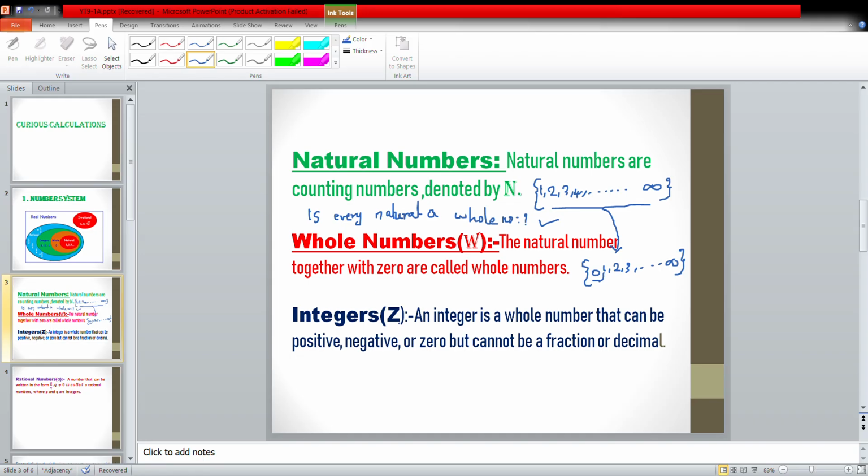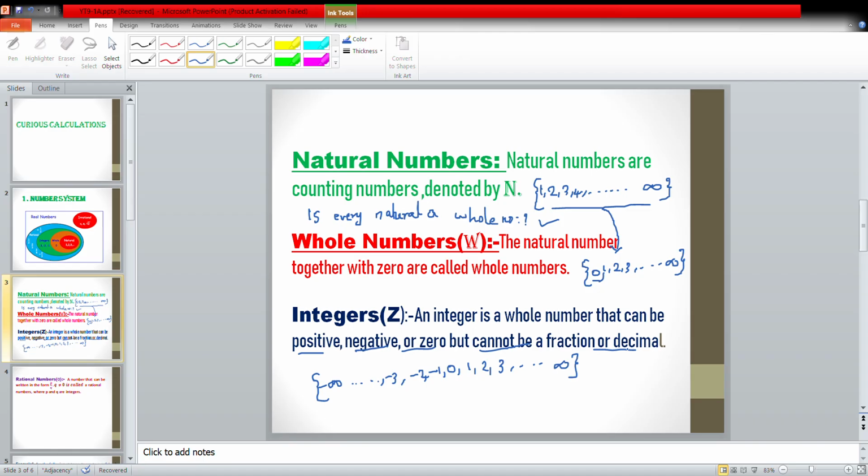Then moving to the next, integers. Integers are denoted by Z. It is derived from the German word Zahlen. An integer is a whole number that can be positive, negative, or 0. So integers are all the whole numbers together with the negative numbers. This collection of numbers is called integers, and it cannot be a fraction or a decimal. So integers cannot be a fraction.